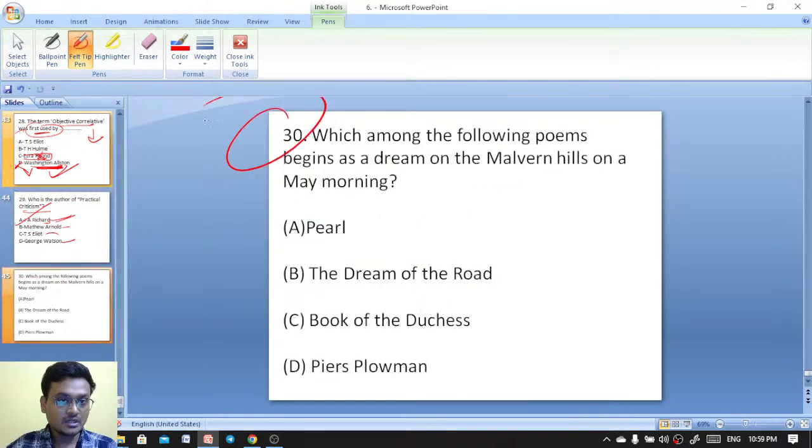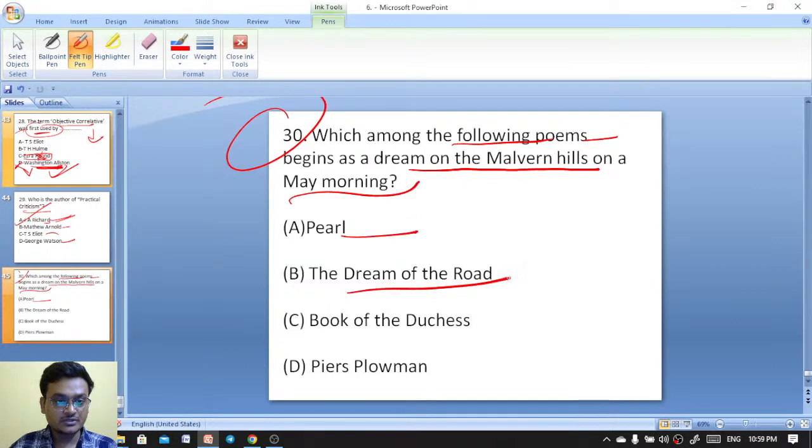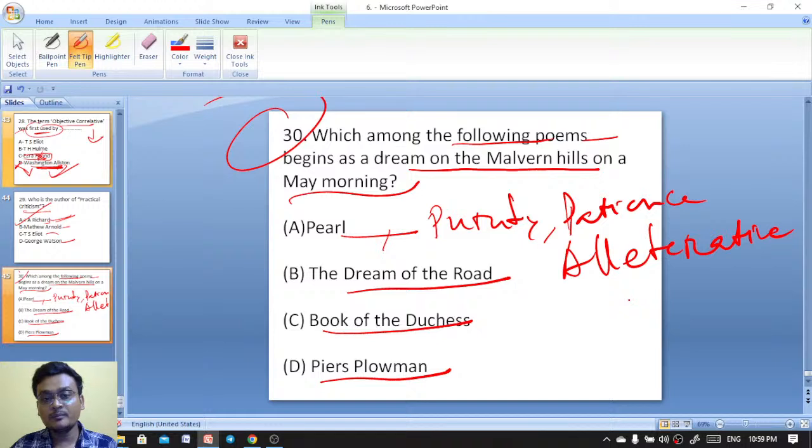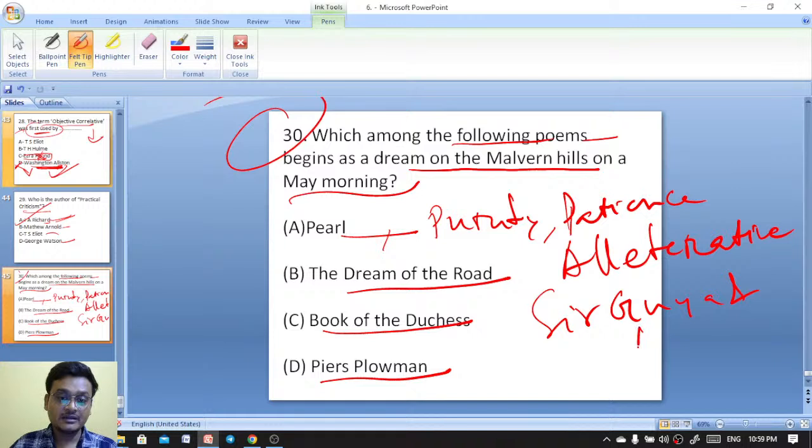This is the last question. Which among the following poems begins with a dream on the Malvern Hills on a May morning? Pearl, The Dream of the Rood, Book of the Duchess, Piers the Plowman. You see, Pearl, Purity, Patience. These are alliterative poems. And another important alliterative poem was Sir Gawain and the Green Knight. Okay, medieval, you have the alliterative words. Pearl, Purity, Patience, and Sir Gawain and the Green Knight.